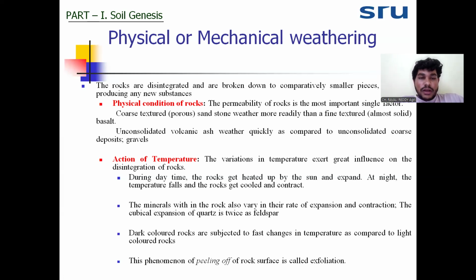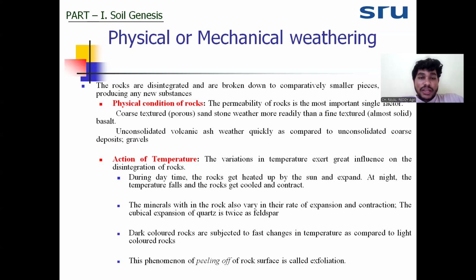The second example is that unconsolidated volcanic ash will weather more quickly compared to unconsolidated coarse deposits, that is, gravels. Both volcanic ash and gravels have pores, but volcanic ash has pores between and within the particles, while in gravels the pores are only between the particles, not within them.